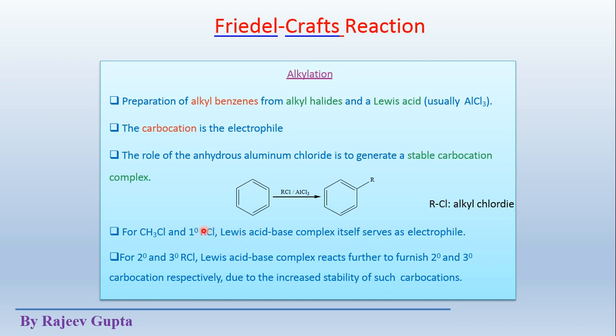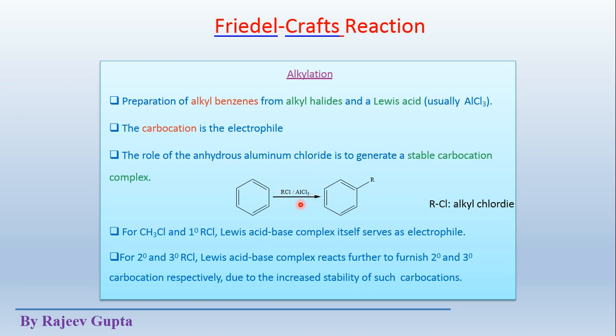This RCl and CH3Cl would make a complex with the Lewis acid by the transfer of some electron density from the chlorine atom to the Lewis acid. The chlorine, which contains lone pairs, could also be bromine. A halogen which contains lone pairs will provide this lone pair towards the Lewis acid and form one type of complex.